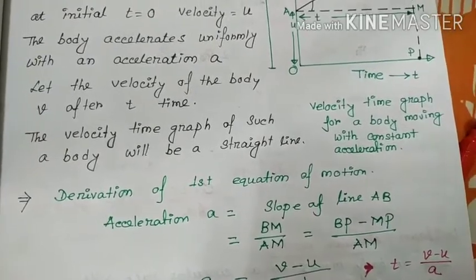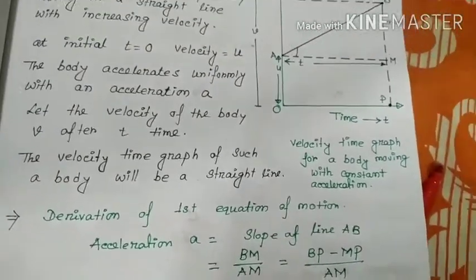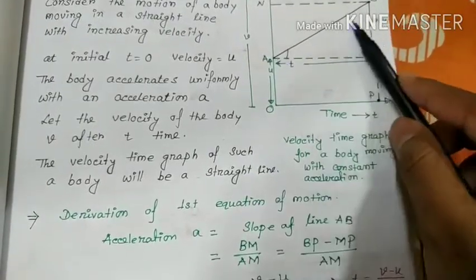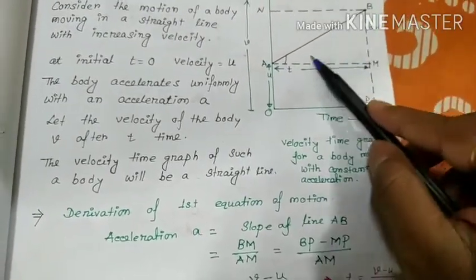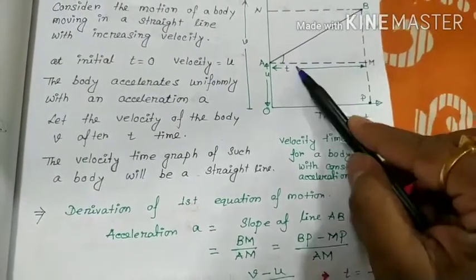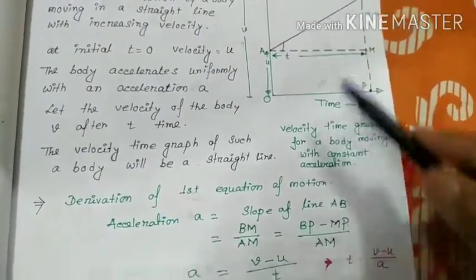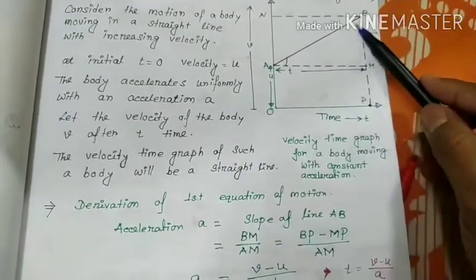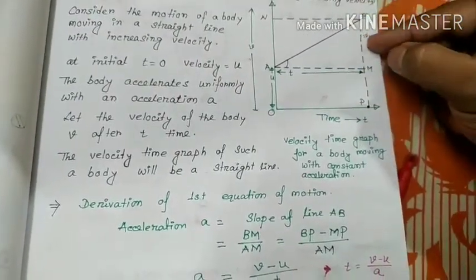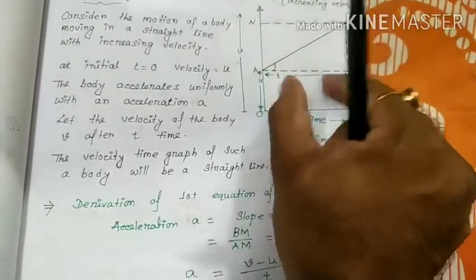Derivation of the first equation of motion. Acceleration a means this slope. ABM is a triangle, and acceleration a is BM by AM. BM means this portion, v minus u, and AM means t.